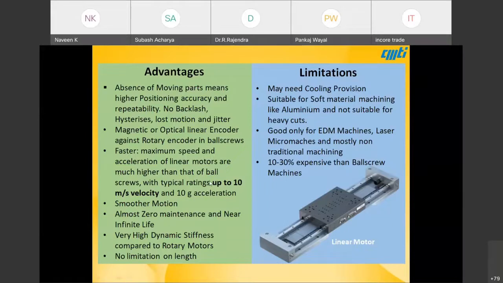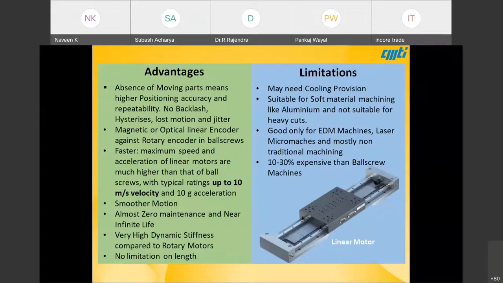Especially, the maximum speed at which ball screw guides can move is around 2g acceleration and 120 meters per minute. Here, we are talking about 10g acceleration and up to 10 meters per second velocity. So it is very high.